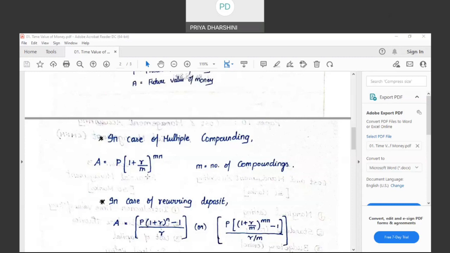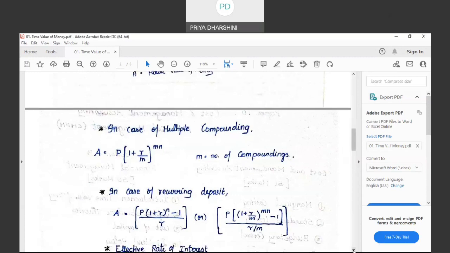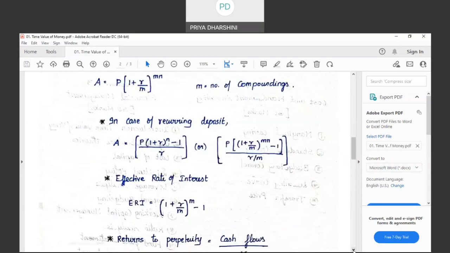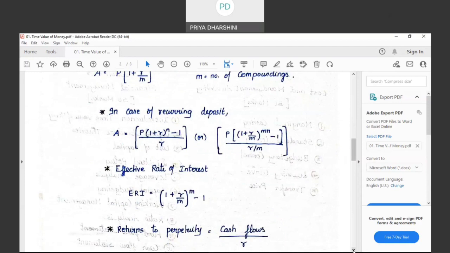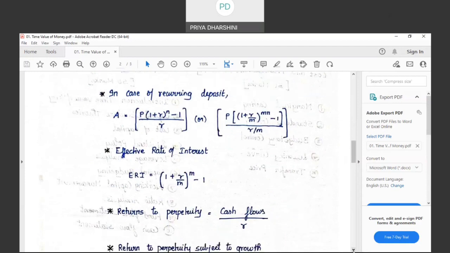But have you all heard banks providing you recurring deposits? If I have to invest a certain amount regularly into the deposit, in case of a recurring deposit, such investment is called an annuity. When an investment is made multiple number of times, I am not talking about the returns. I am talking about the investment itself.